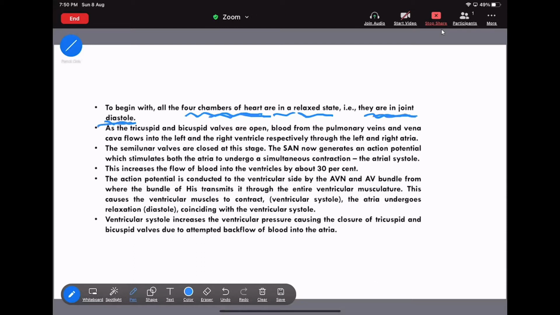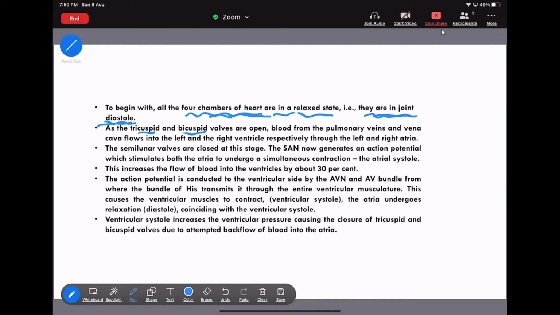Then, at the tricuspid and the bicuspid, I already talked about the four types of valves. One is the tricuspid valve, the second is the bicuspid valve, then the third type is the two semilunar valves: one is the aortic valve and the second is the pulmonary valve. These are the two semilunar valves.